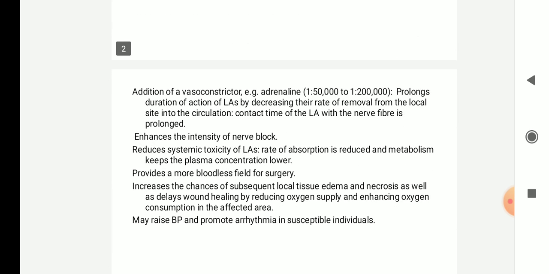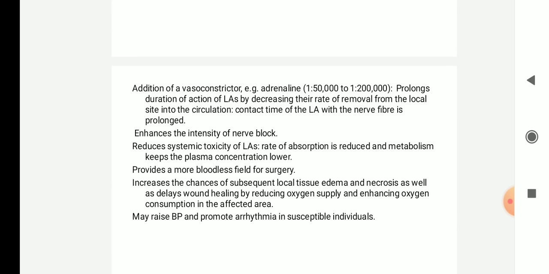Next, addition of a vasoconstrictor, that is adrenaline, in a dilution of 1:50,000 up to 1:2 lakh, will prolong the duration of action, because the blood supply is reduced due to vasoconstriction. It will prolong the duration of action of the local anesthetic by decreasing their rate of removal from the local site into the circulation. So the contact time of the local anesthetic with the nerve fiber will be increased.